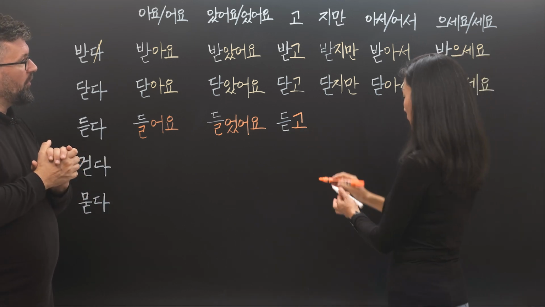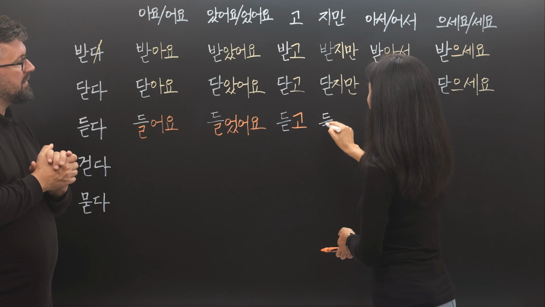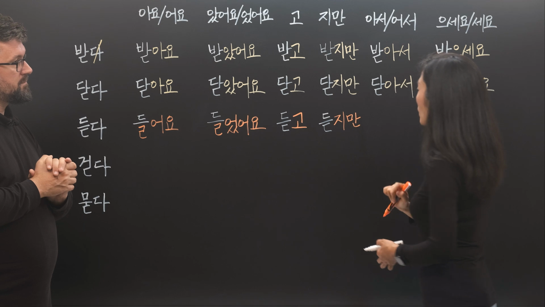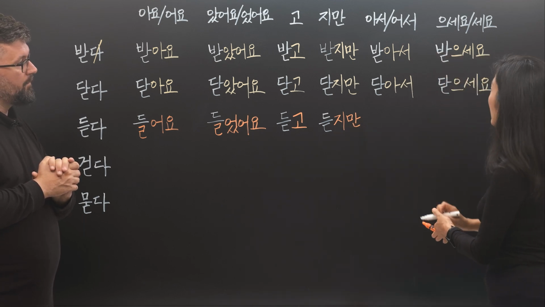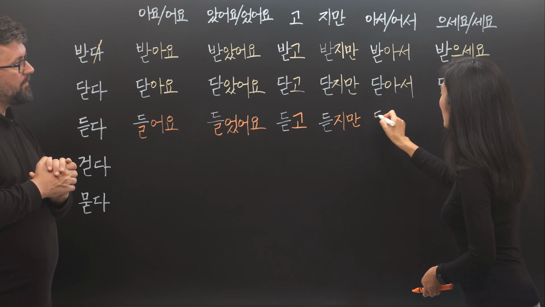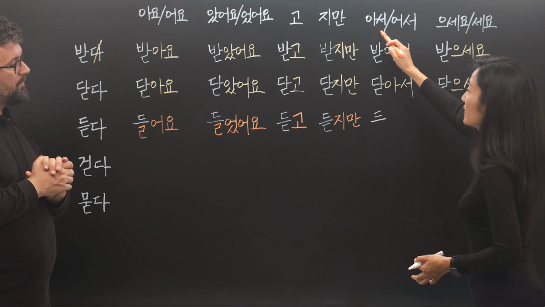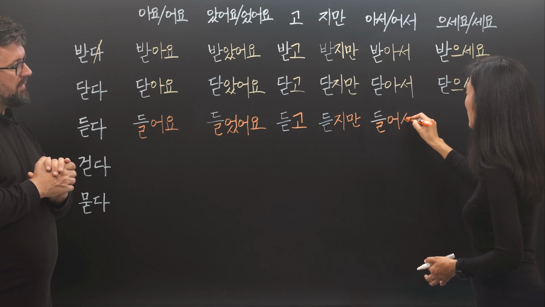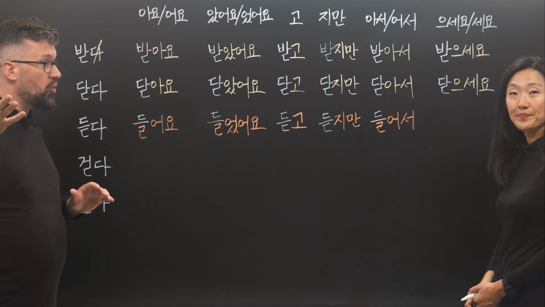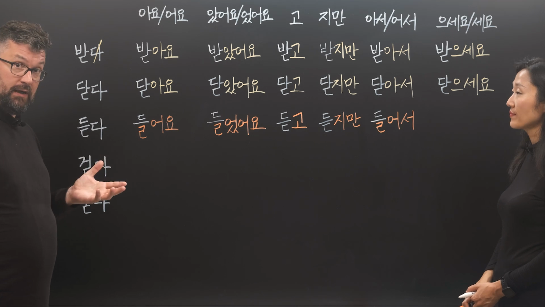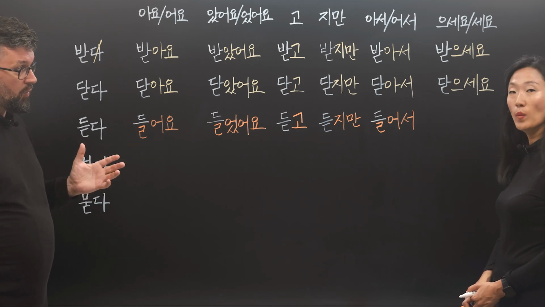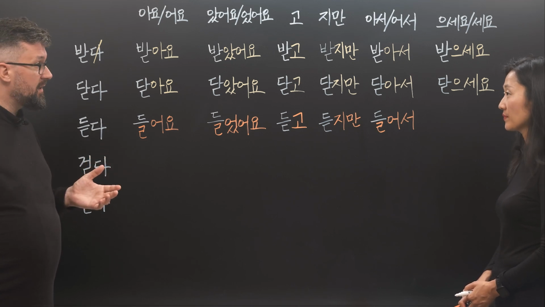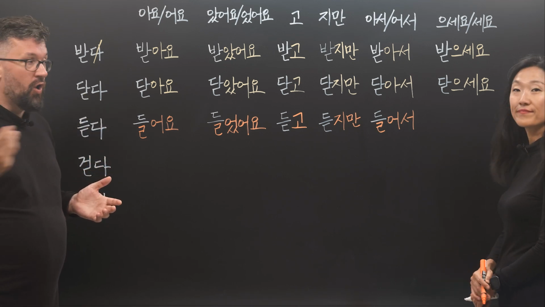Yes. So 듣고, 듣고, and this is the same. 듣지만. 듣지만. The 지 is also a consonant. So 듣지만. And with 아서, this is a vowel. So 들어서. 들어서. Again, we add 어서 because it is not 아 or 오, and we change the 드 for the 르 because it meets vowel 어.